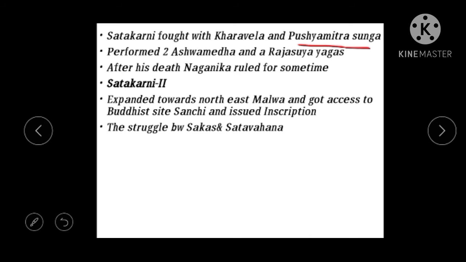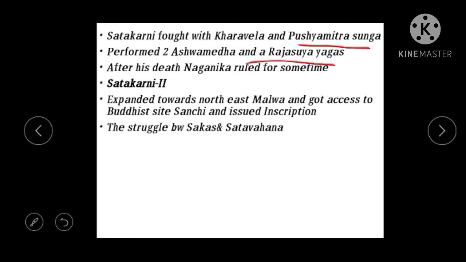Once his death took place, he had 4 sons, but all of them were minors. So during their minority, what did Naganika do?